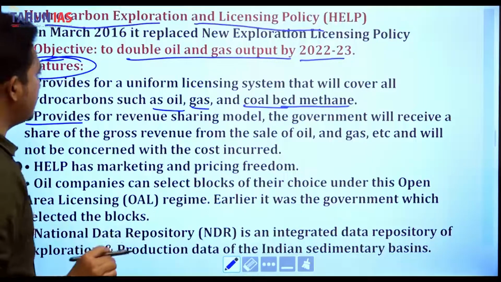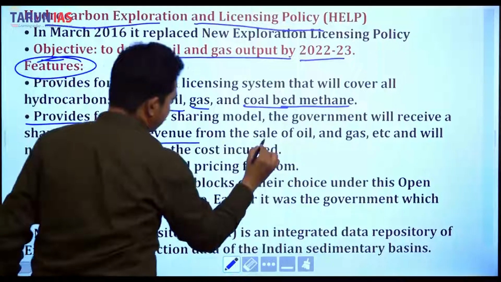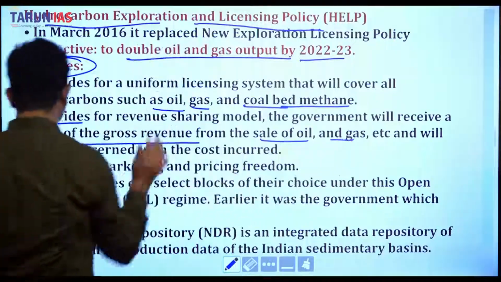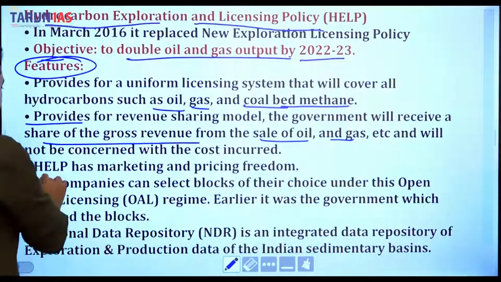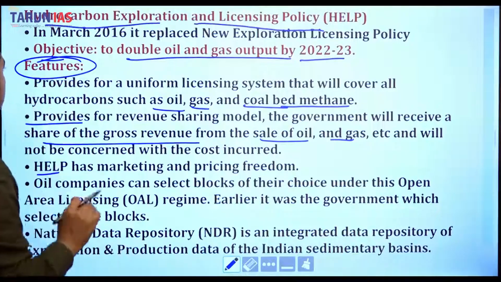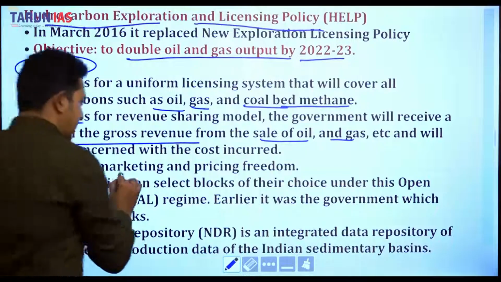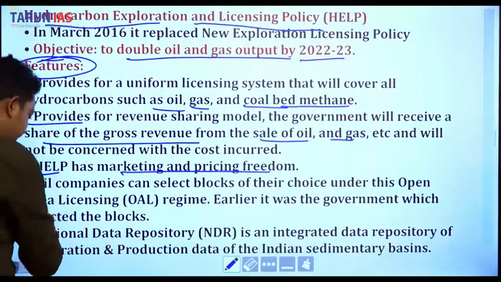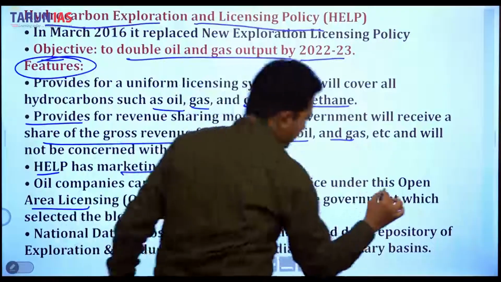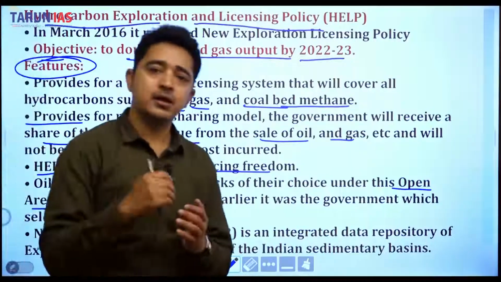It provides for a revenue sharing model. The government will receive a share of gross revenue from the sale of oil, gas, etc. and will not be concerned with the cost incurred. HELP, which I mentioned in this article, has marketing and pricing freedom. Oil companies can select blocks of their choice under this open acreage licensing, OAL, which means you can go to the government and say I am eligible for this, give me the license.